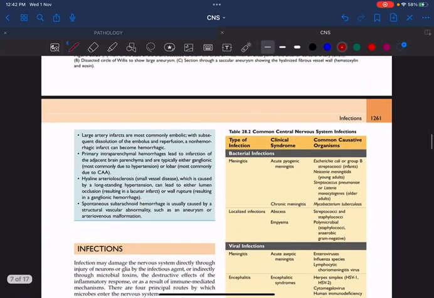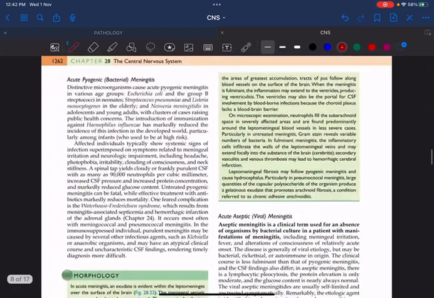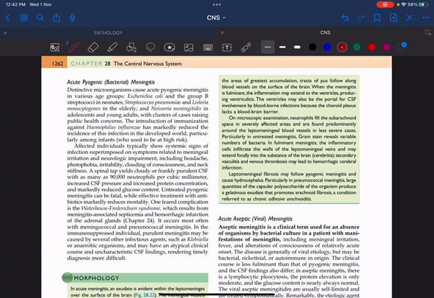Once that is done, let us go for the infections. The most common infection that we will encounter is acute pyogenic or bacterial meningitis. First, meningitis means inflammation of the meningeal layer of the brain. Coming to the etiology, we have Escherichia coli and group B streptococci in neonates, because in each age group the causative organisms are different. Then we have Streptococcus pneumoniae and Listeria in the elderly. But if they ask you the most common cause of meningitis, your answer should be Streptococcus pneumoniae.